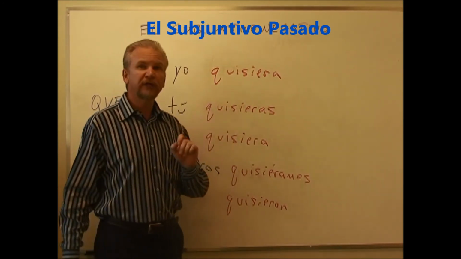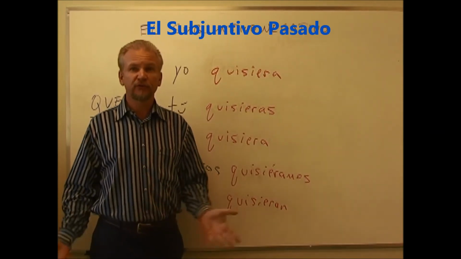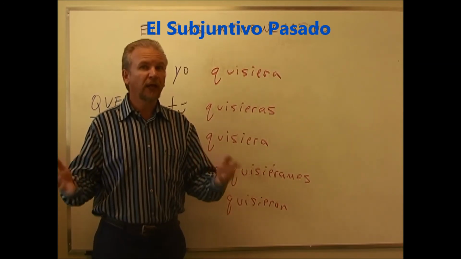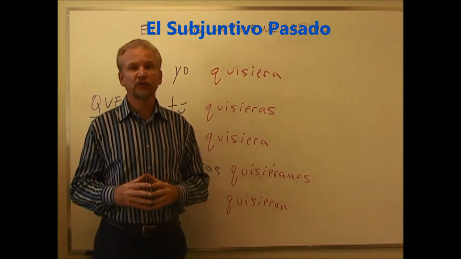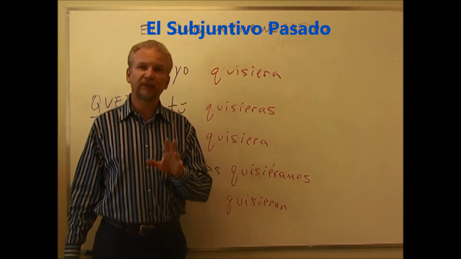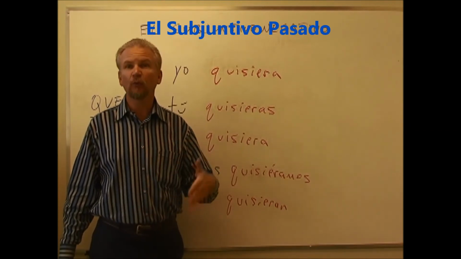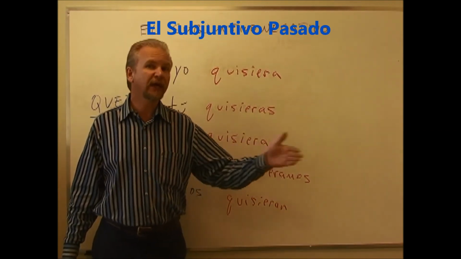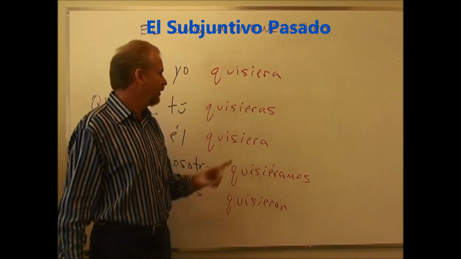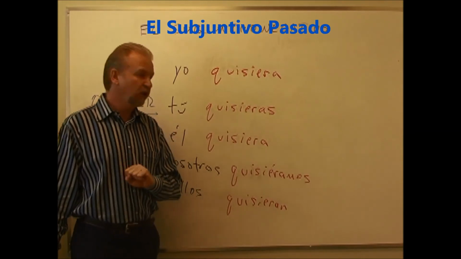You could say, yo quisiera un café, por favor. I would like a coffee. For some reason, when we want to say the verb querer in the would like, we could put it in the future conditional form, but most of the time in Spanish we write it in the negative subjunctive form, and we use it as if it would be just saying would like. You could say, me gustaría un café, I would like a coffee, or yo quisiera un café, or tú quisieras, you would like. Él quisiera, he would like.